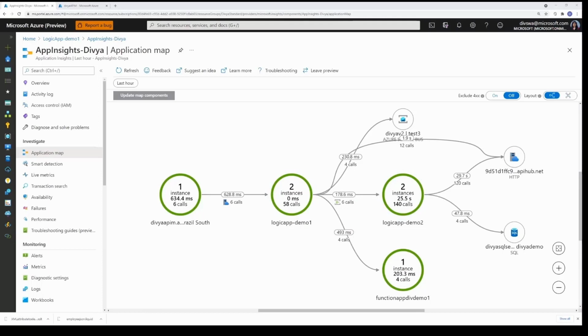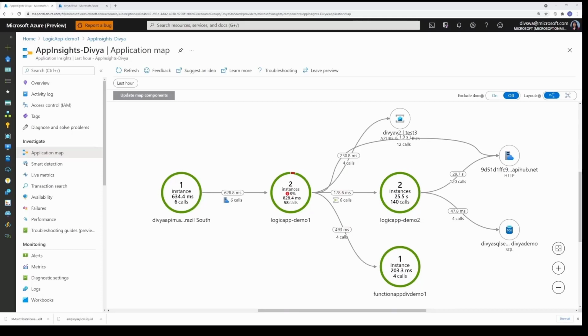You can click on any of the components here to see the insights and more performance details. And this includes not just Logic App, but any of the other services in this dependency graph that have been called as part of this workflow execution. You can do further analysis on the APIM, or you can even look at the function app that was invoked from Logic App or the other Logic App. So let's look into one of these nodes to see the details.